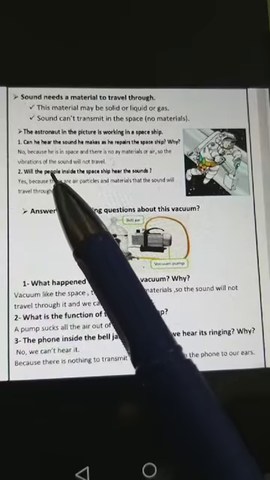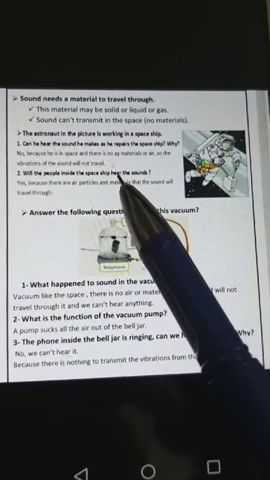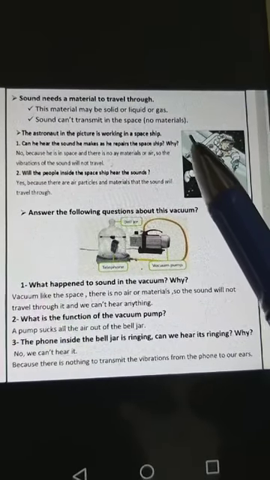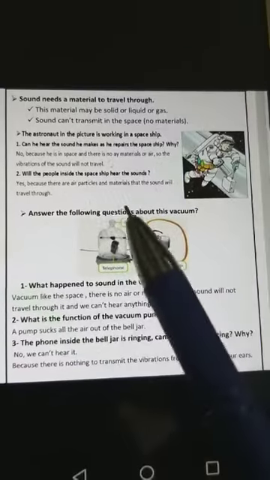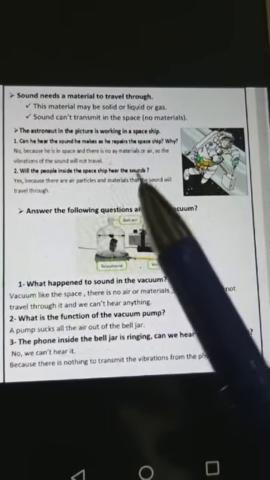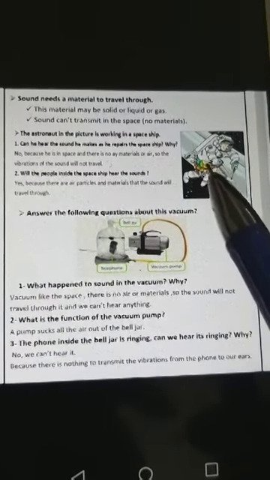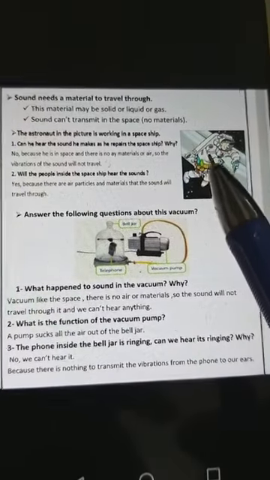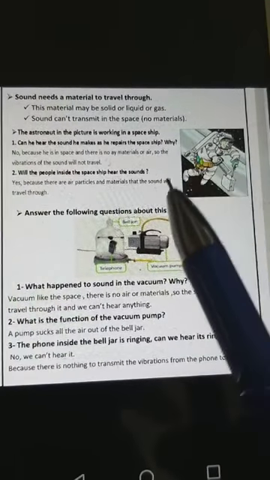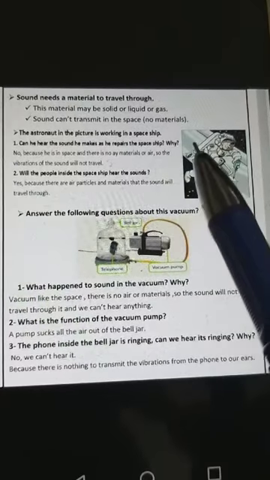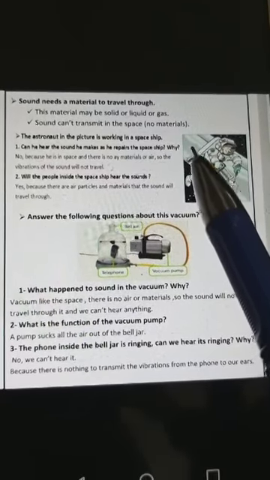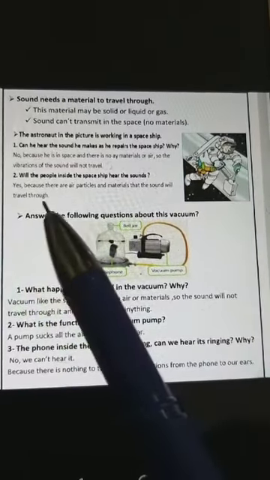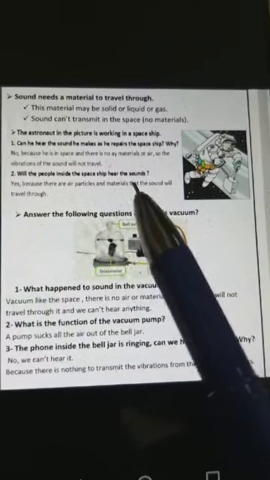Okay, will the people inside the spaceship be able to hear each other? Can they hear any sound inside the spaceship? Yes, they can. Why? Because they are inside the spaceship, so there will be particles, there will be air or materials that the sound can travel through.